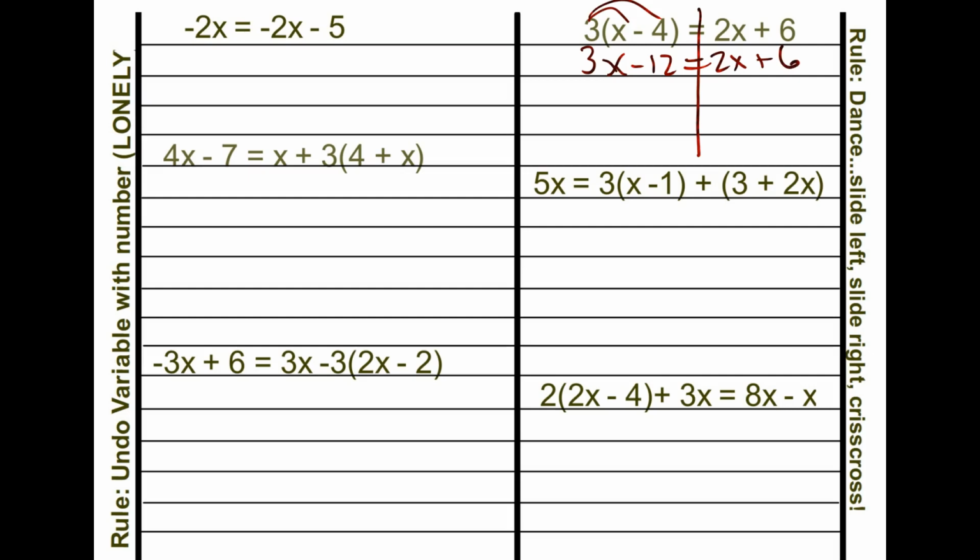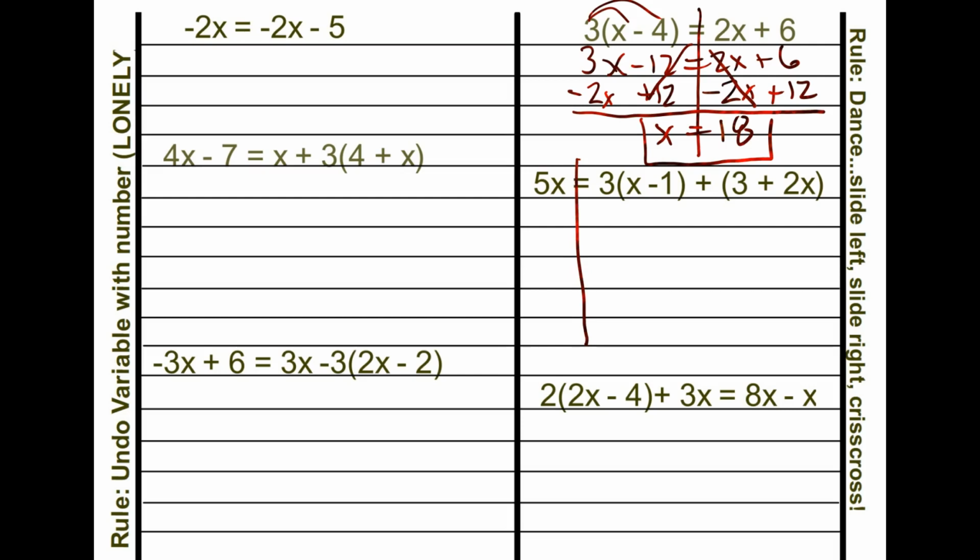Now, I told y'all, math competent people will look and see, do we have variables on both sides that are the same? We can cancel out. So if we can't cancel out any variables, guess what, everybody? We're going to get a solution. So we're going to slide to the left and then slide to the right and then crisscross. We get x is equal to 18. Why didn't we get no solution or infinite, not infinite, but all real numbers or identity? Because the variables didn't cancel out.